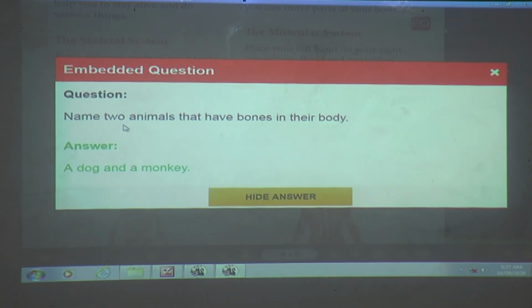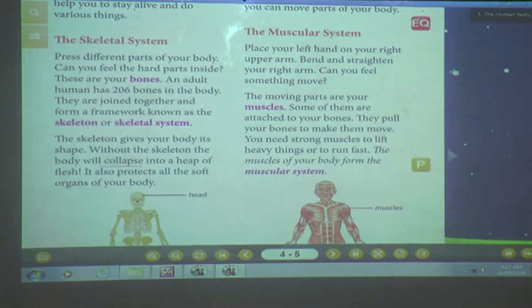See, what I want to tell you is that just as we humans have bones in our body, in the same way even animals have bones in their body. Clear? Is that clear? Yes, very good. Now we will move to the second system. Now we are going to see the muscular system.